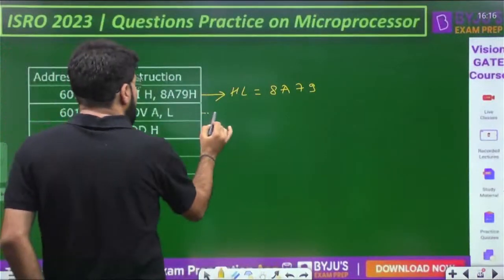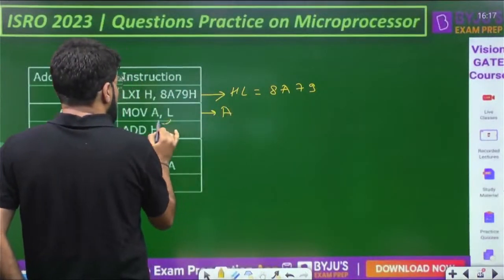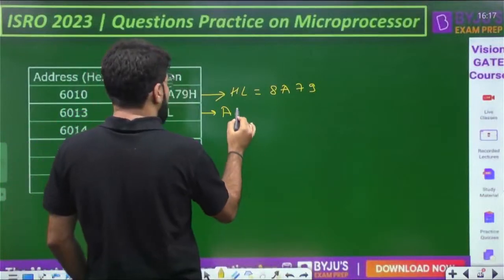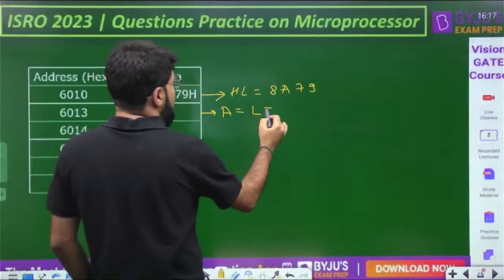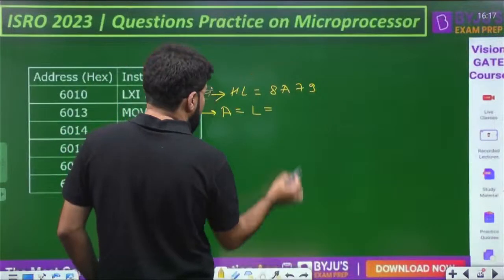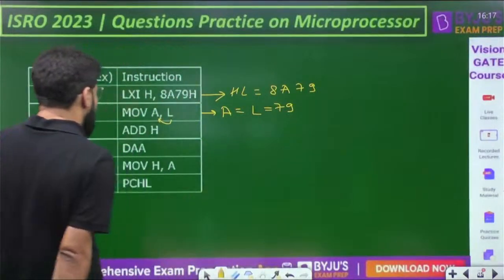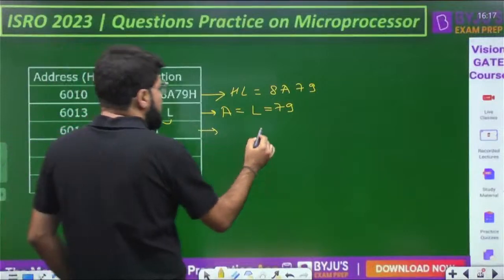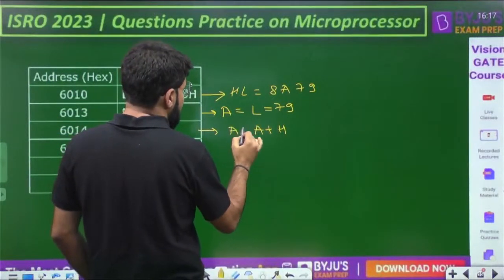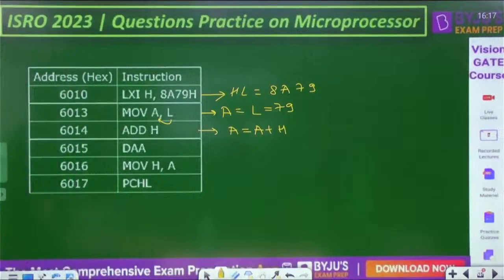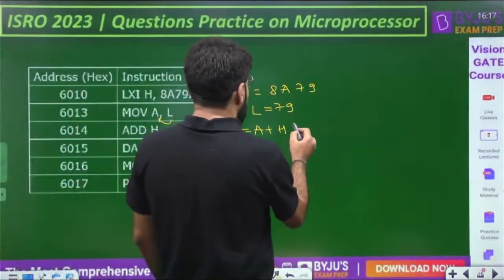That means H is 8A and L will contain 79 respectively. Move A comma L. Move between registers. So it will copy the contents of L to the accumulator. A will be equal to L, and L is 79. Everything is going in hexa. Add H. Add H means add the contents of register H with, by default, the accumulator. The result is stored in the accumulator. A is equal to A plus H will be done.